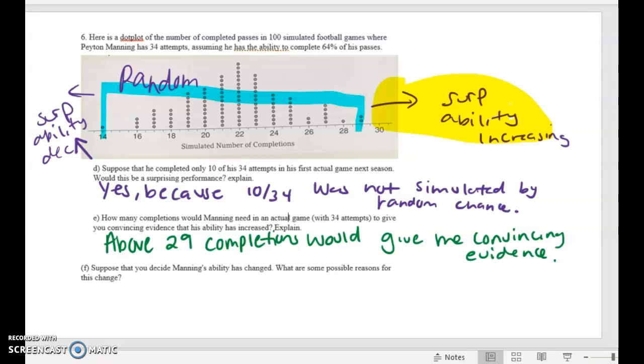All right, so last one. Suppose that you decide Manning's ability had changed. What are some possible reasons for the change? So if I had a game of 34 attempts and he had 0 out of 34, maybe that means Manning didn't play that game. So it would be a situation where I wasn't able to collect data, or maybe he got injured in the first half, and that way we weren't actually able to see him complete as many passes as we would see in a normal game. So just something that might happen by random chance.